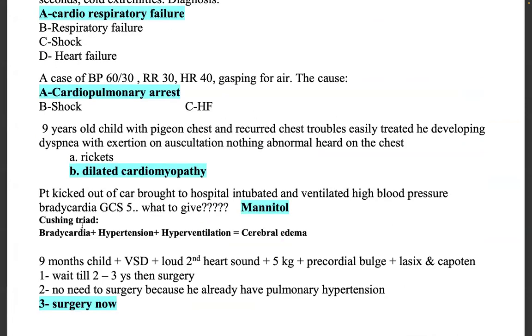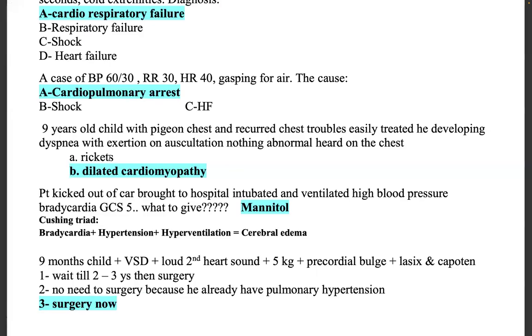Okay. A 9 years old child with pigeon chest and recurrent chest troubles which are easily treated. He is developing dyspnea with exertion, and on auscultation nothing abnormal is heard on the chest.